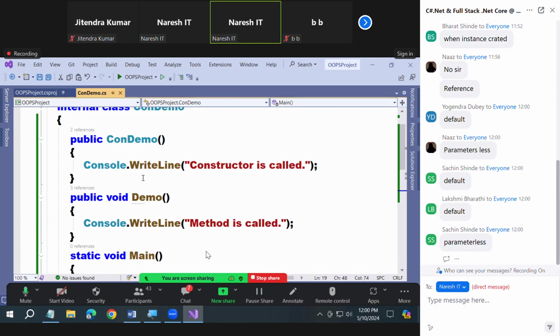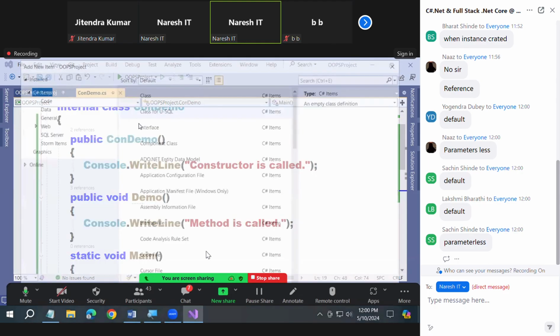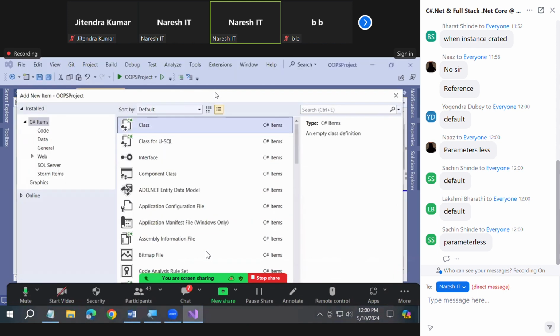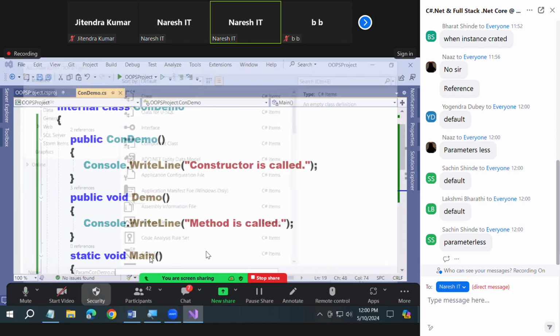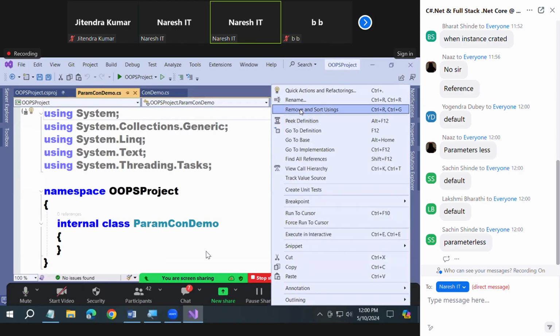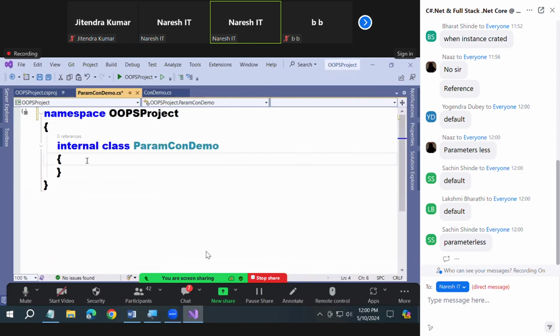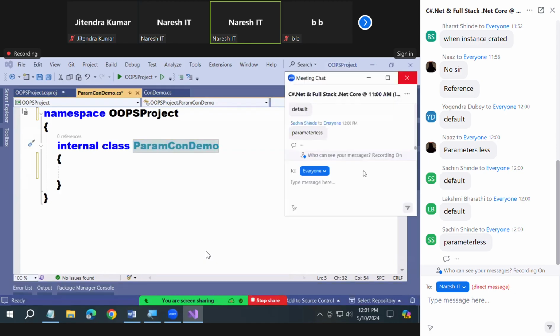What is the second option, parameterized? Look, I'm adding a new class, guys. I'll name the class ParamConDemo.